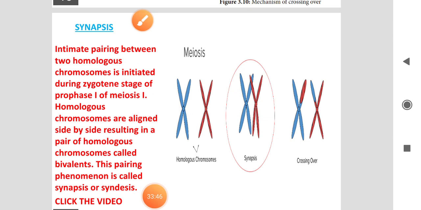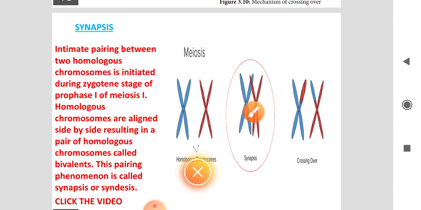First mechanism is synapsis. What is synapsis? Here, intimate pairing between two homologous chromosomes is initiated during the zygote stage of prophase 1 of meiosis 1 cell division. Homologous chromosomes are aligned side by side, resulting in a pair of chromosomes called bivalent. You see this diagram. This process is called synapsis.